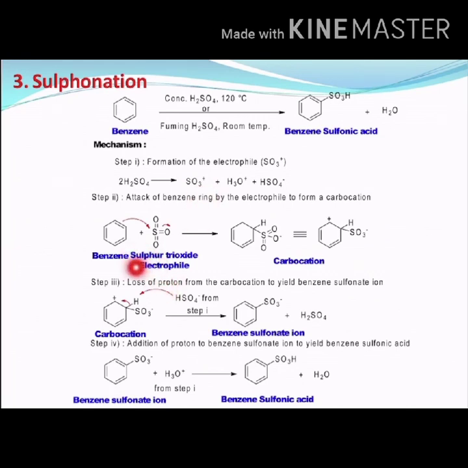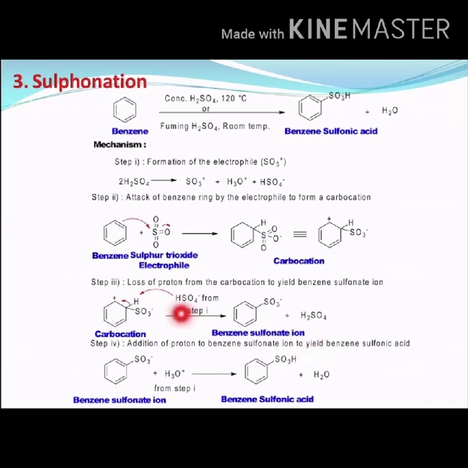So in step 2, benzene will attack the sulfur trioxide electrophile and it will form a carbocation. So this is a resonance stabilized carbocation. Either it may form this product or this product. So these two are resonance stabilized. And in the next step, what happens to this carbocation? The hydrogen, which is called the leaving group, will be attacked by this bisulfate ion and it will form benzene sulfonate ion.